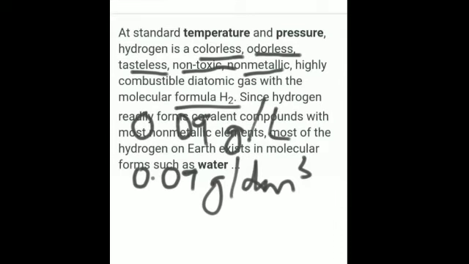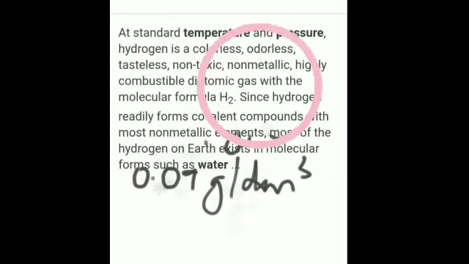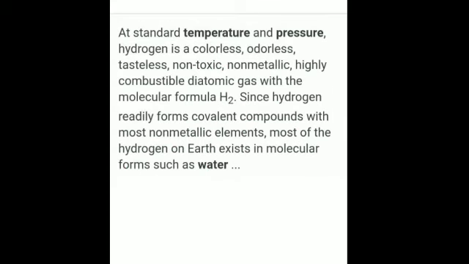This is the density of hydrogen at 1 atmospheric pressure and 0 degree Celsius temperature. Is it clear? And how much heavier than hydrogen gas is air? If you compare it to air, hydrogen gas is much lighter, because air is around 14.4 times heavier than hydrogen. Is it clear?